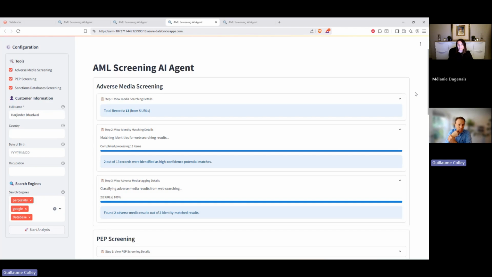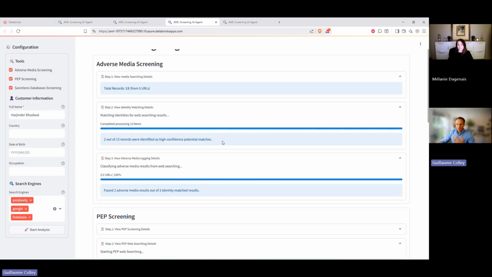That's the identity matching. In this case, we found that 2 out of the 13 records are high confidence matches. So the AI decided, yes, this is the right person for 2 of those sources.